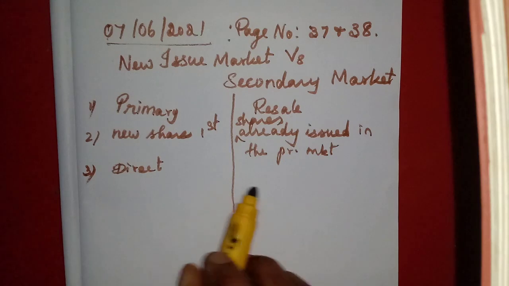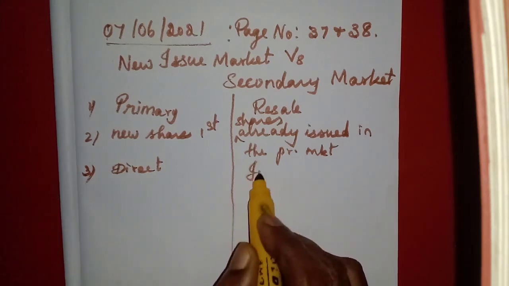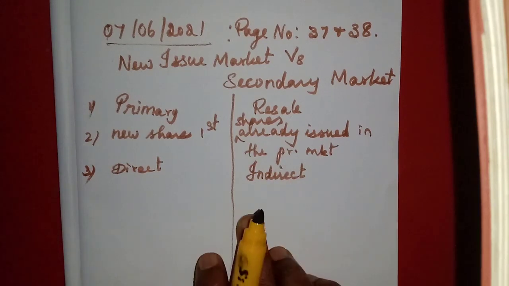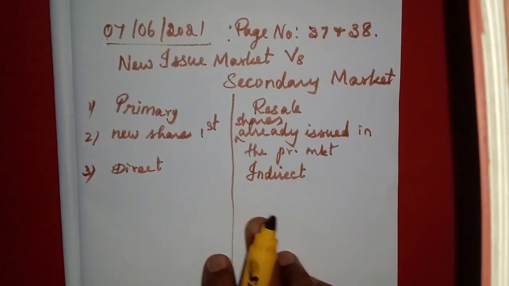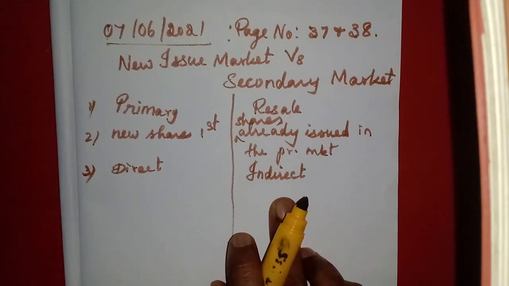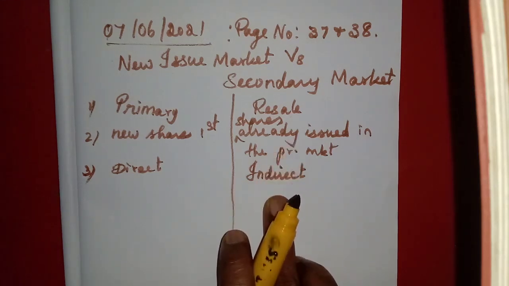But here it is indirect. Directly the company will not issue shares. In the secondary market, already issued shares are purchased and sold indirectly, through the stock exchange.